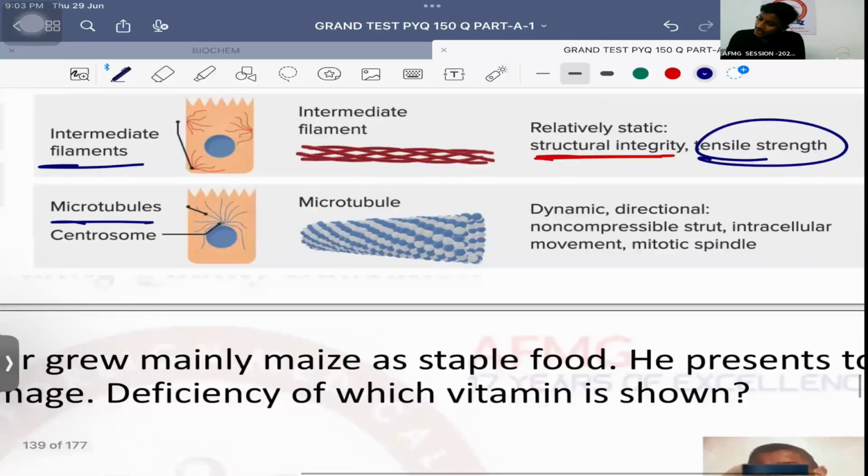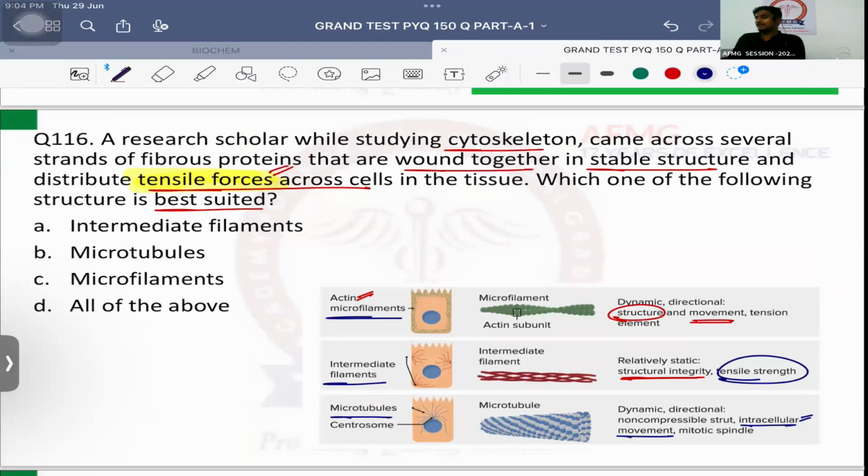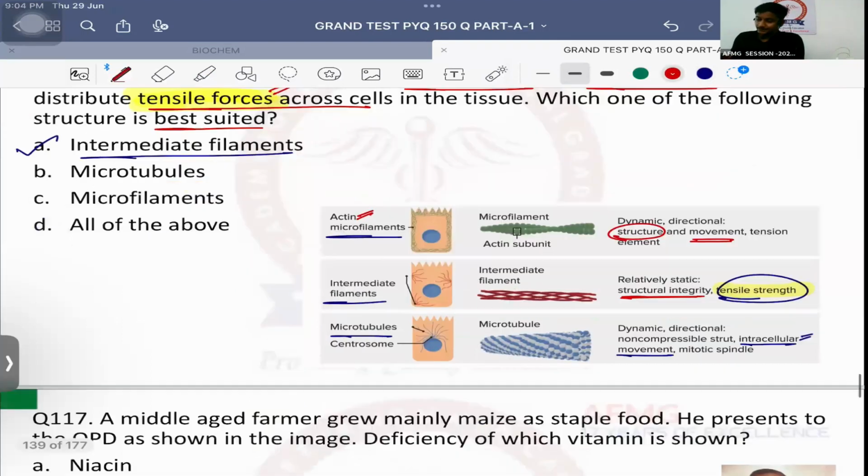Microtubules are responsible for intracellular movement. It is a tubular structure, and some substance passes through it from one corner to another, like a tunnel. So microtubules are responsible for intracellular movement. Okay, so please remember that. So definitely, as they have mentioned tensile forces or tensile strength, it will be provided by intermediate filaments.